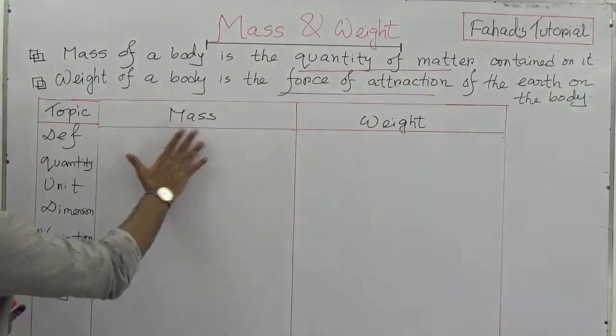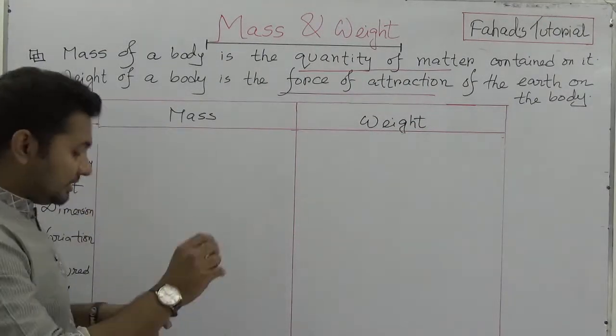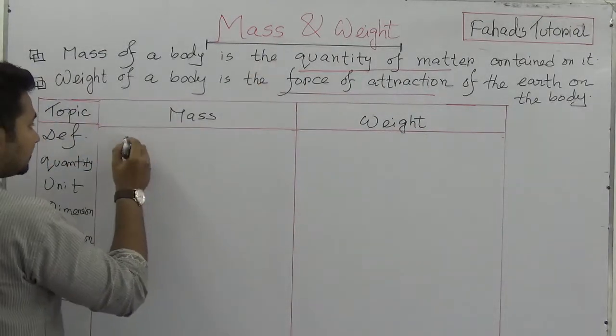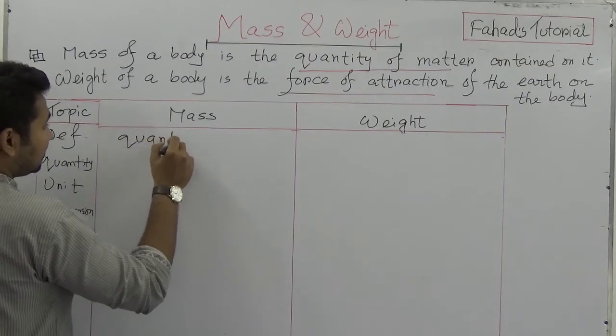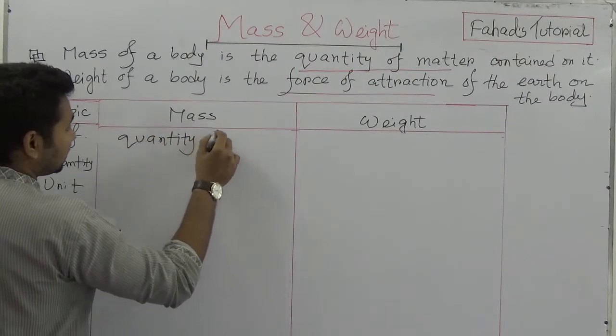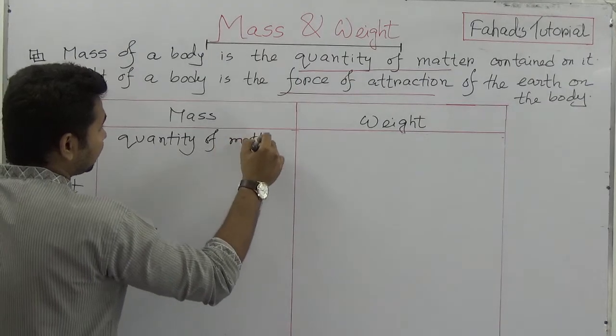So at first, definition. In case of definition, this is very important: quantity of matter.